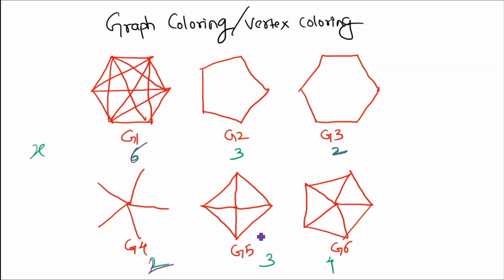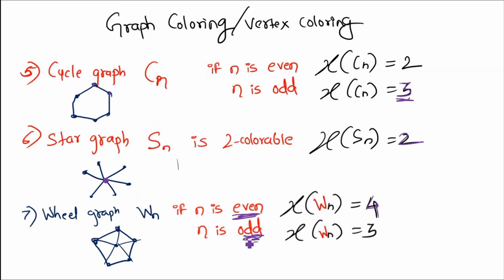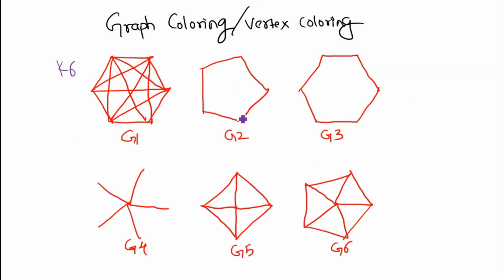This graph is a kind of wheel graph. In this wheel graph we have a total of 5 vertices. If your wheel graph has an odd number of vertices, it will be colored using 3 colors. And for example, this is another wheel graph. Here we have 1, 2, 3, 4, 5, 6 vertices. That is a wheel graph with 6 vertices, and the vertex count is even. So this will be colored using 4 colors.